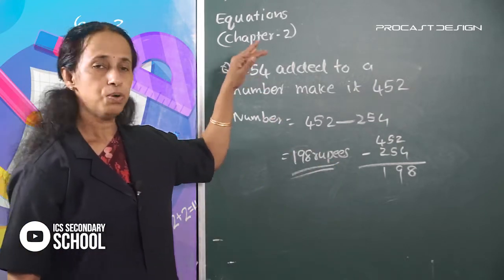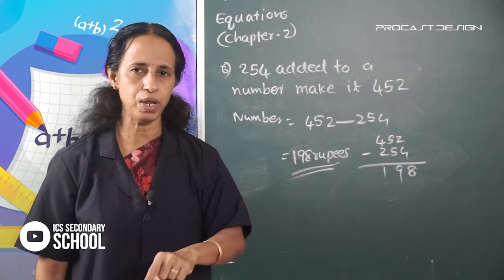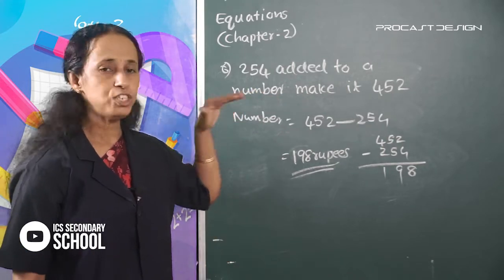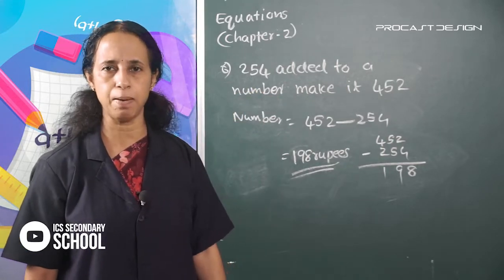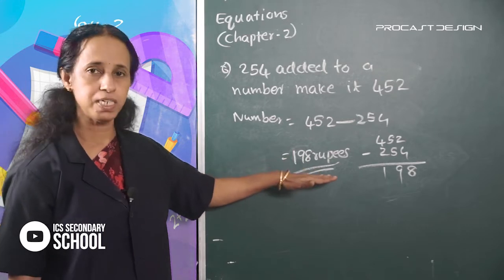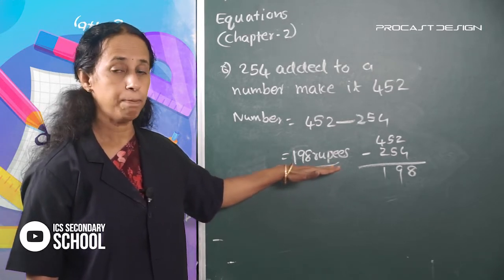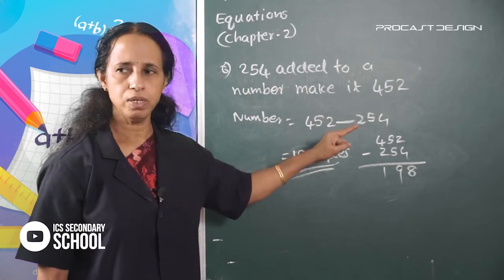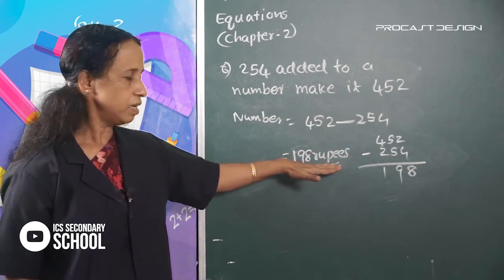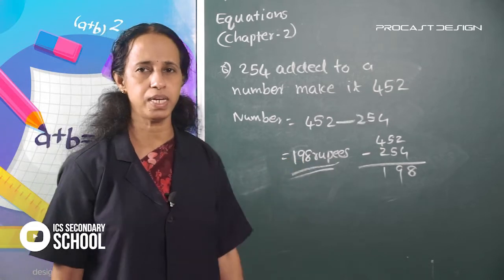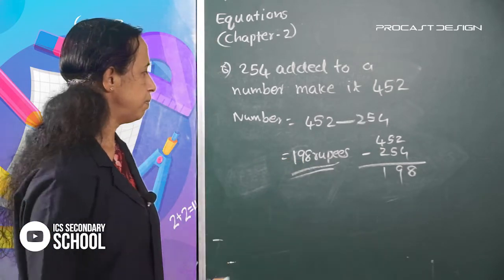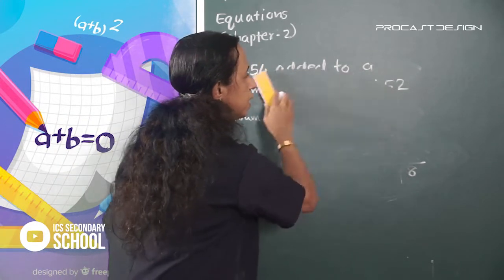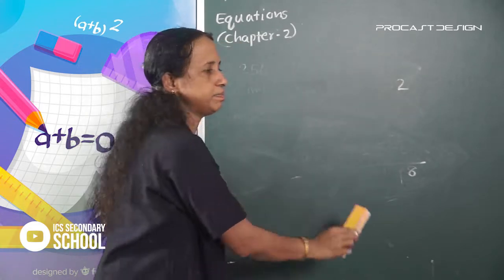Here, question: 254 added to a number makes it 452. What is the number? To find the number, apply the method of inversion. Here, change addition to subtraction. The answer is 198 rupees. Okay.